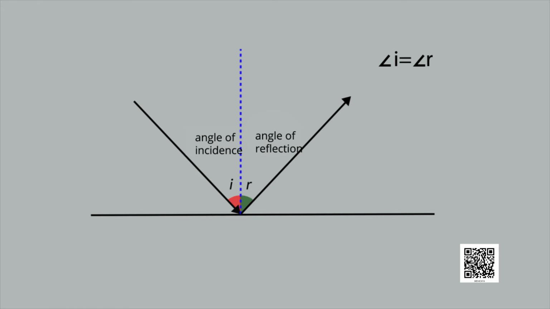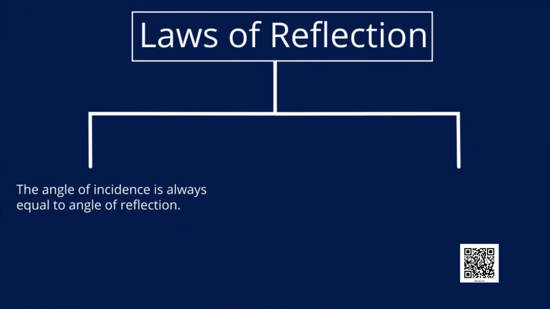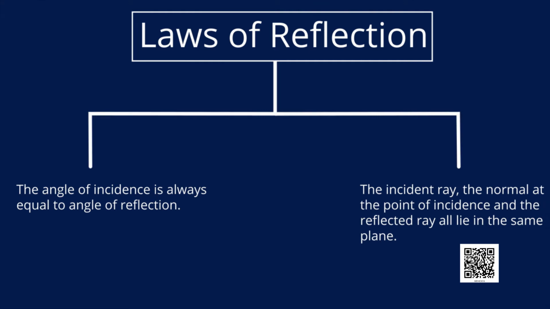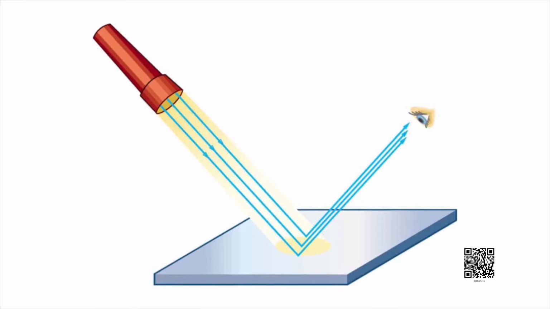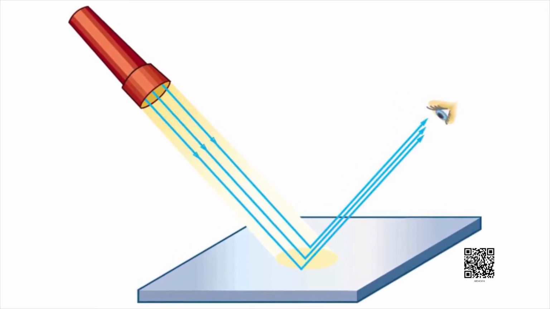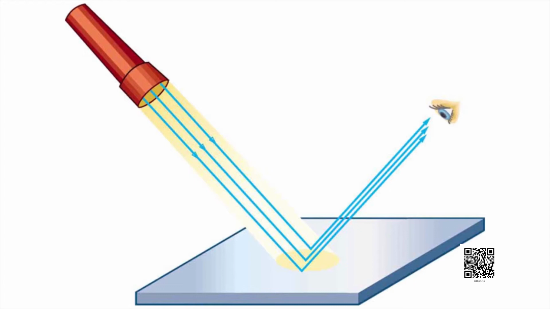According to the second law of reflection, the incident ray, the normal at the point of incidence and the reflected ray all lie in the same plane. That is why we can show reflection in our notebooks, because all rays have the same plane.